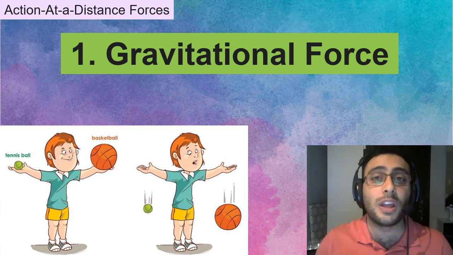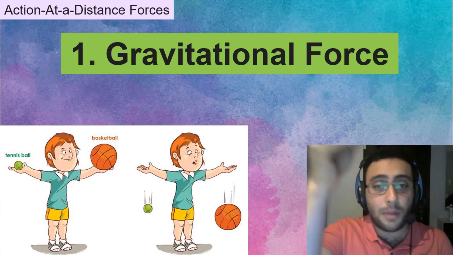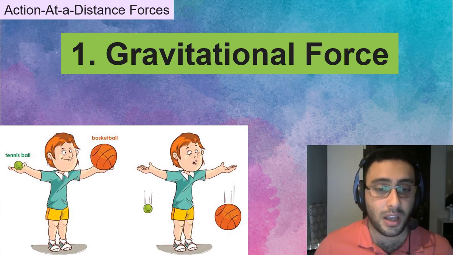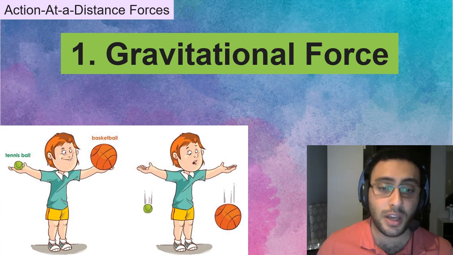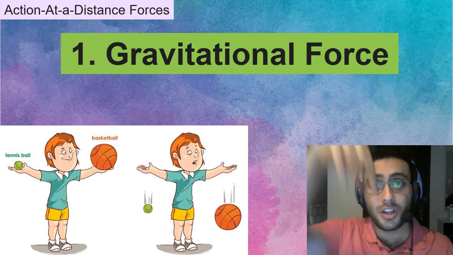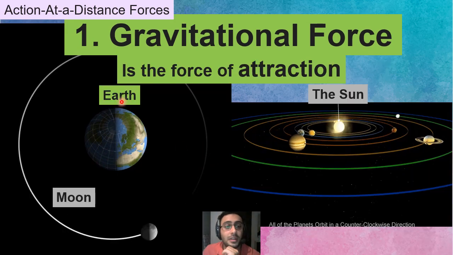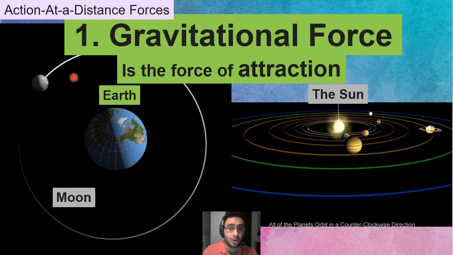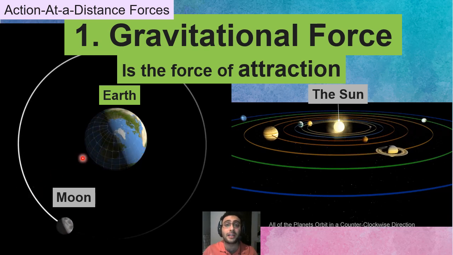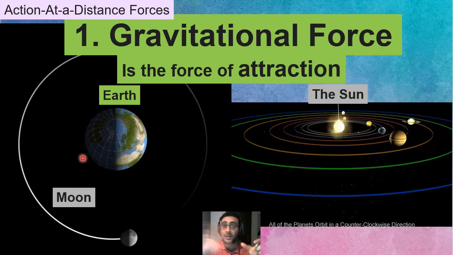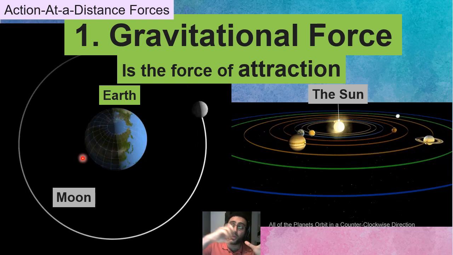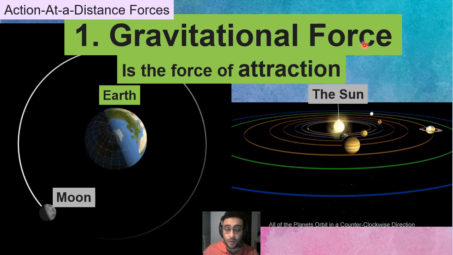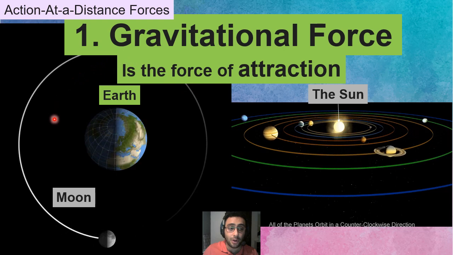But it's not only about gravity on Earth that you drop something and it comes down. It's more than that. Look at this picture. For example, the boy is dropping a tennis ball and a basketball together. Boom! They both go towards the Earth. Now, look at Earth. This is Earth. And this is the moon. You see, the moon orbits around the Earth because the moon is attracted to Earth. If Earth didn't have gravitational force, moon would fly away. But because Earth has gravitational force, moon goes around Earth.